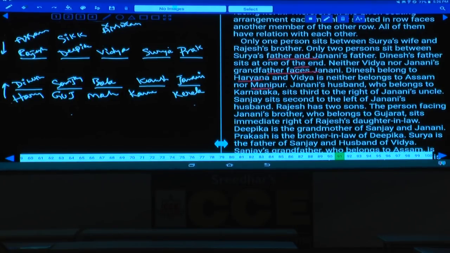Assam and Manipur. Assam is already Rajesh, isn't it? And this Manipur must be either Surya or Prakash, isn't it? Janani's husband belongs to Karnataka, that is Kaushik, who sits to the right of Janani's uncle. Sanjay sits second to the left of Janani's husband. Rajesh has two sons. The person facing Janani's brother belongs to Gujarat. Janani's brother belongs to Gujarat, that is Sanjay belongs to Gujarat. He sits to the immediate right of Rajesh's daughter-in-law, that is Vijaya.